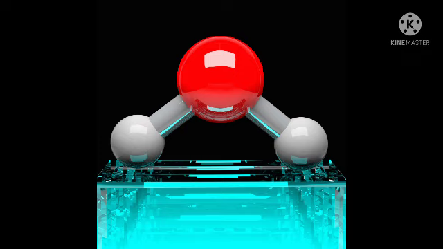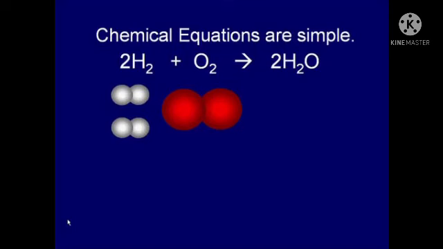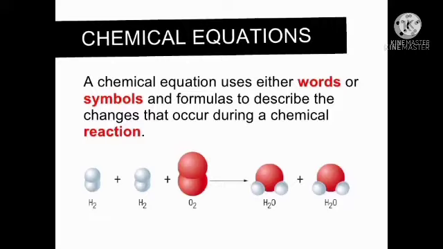What is the use of chemical equations? Here, we know some chemicals from our previous classes. Now we are discussing chemical equations. In our daily life, so many changes are there.